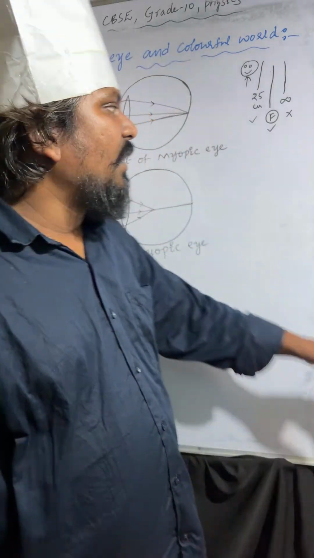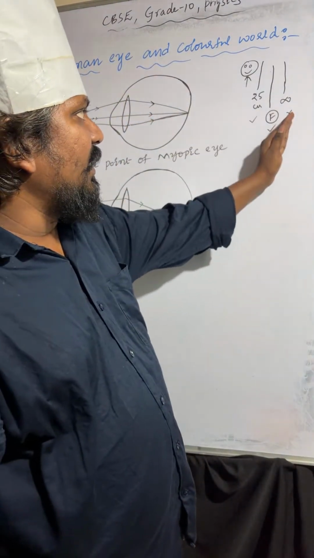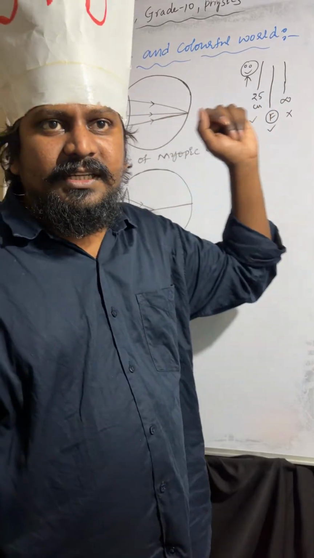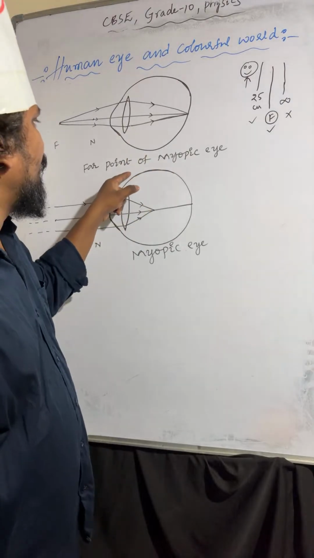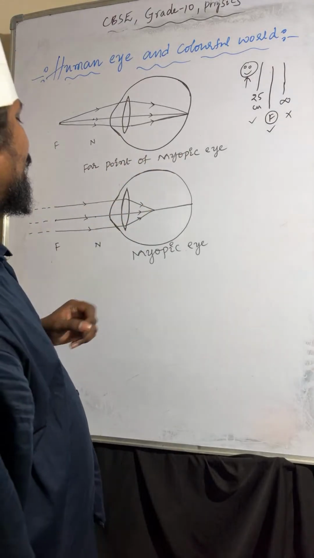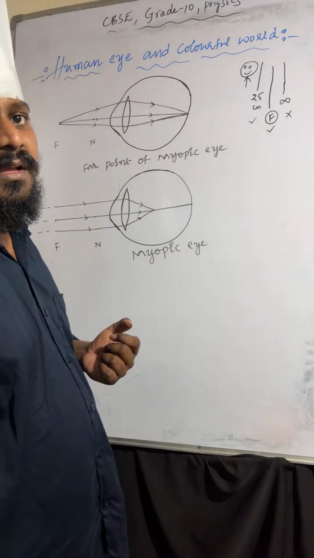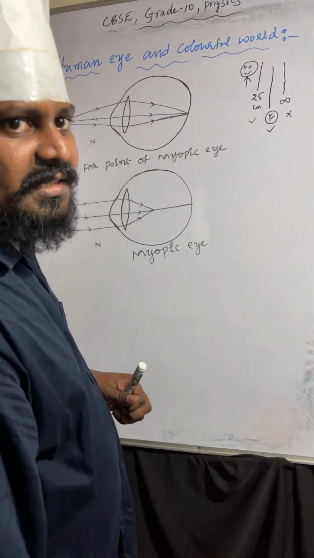But one thing, between 25 to infinity, somewhere in the middle he can see. That is the far point of a myopic person. So there is a diagram here. Far point of myopic person. This is a myopic eye. Now the correction part.